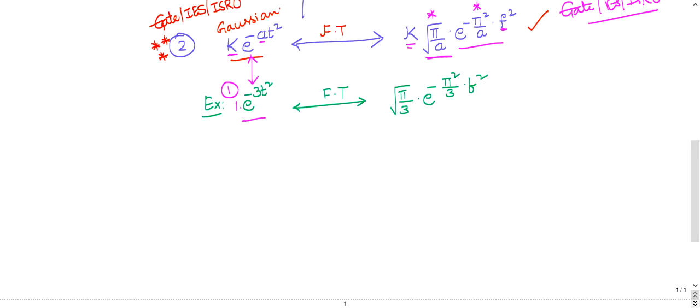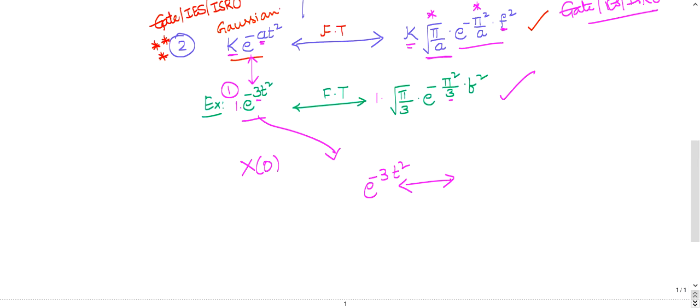So k as it is, 1, then root pi by a. Here it is root pi by 3 because a is 3. You can compare, very simple question, into e power minus pi square by a, which is again 3, into f square. This is the answer. You can find this in the options and directly answer. Very simple. Okay, so try to memorize. Sometimes the question will be like, what is X of 0, which means you will find the Fourier transform of this, right?